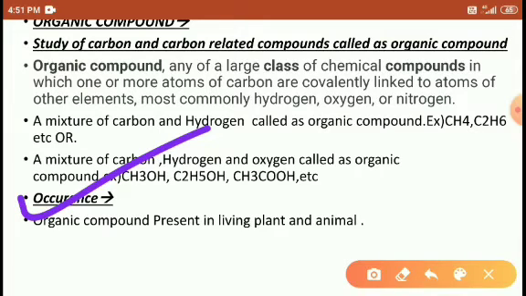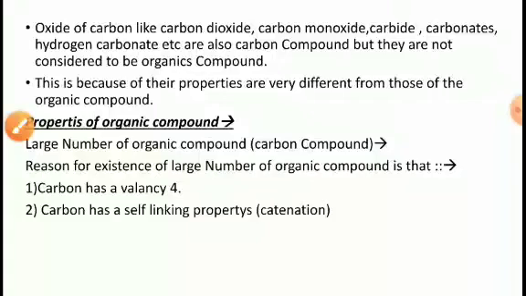Occurrence: where are they available? They are available in living plants and animals. As we discussed in the last class, they are available in food materials, in materials like nylon and plastic, and in fuels like crude oil, natural gas, petroleum and kerosene, in which hydrocarbons exist, and also in carbohydrates, cereals, pulses, etc. Right, students? Okay.